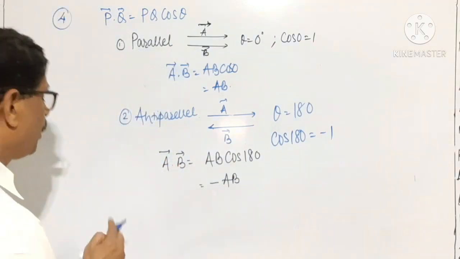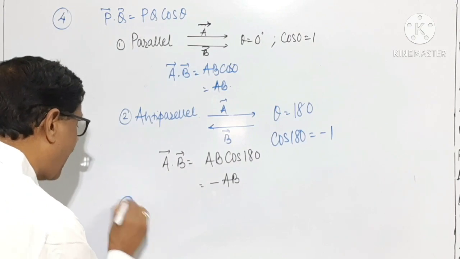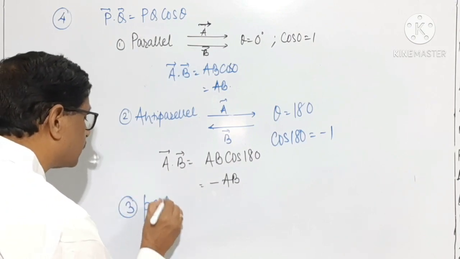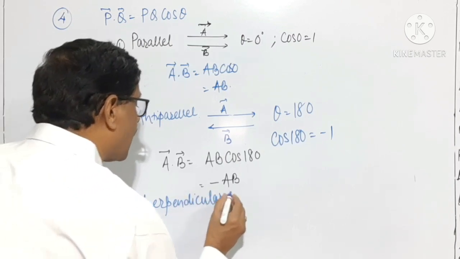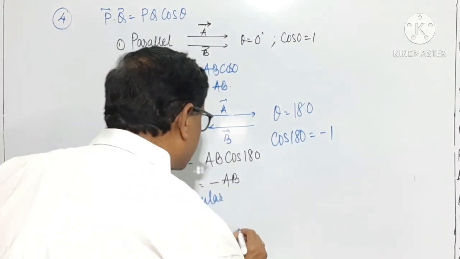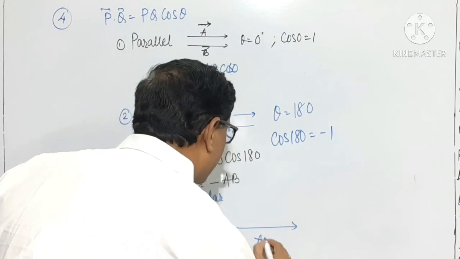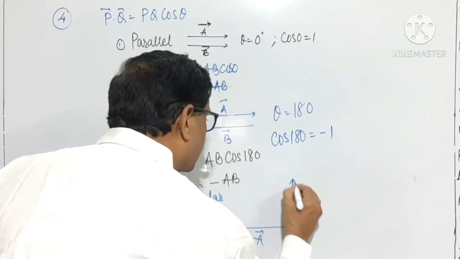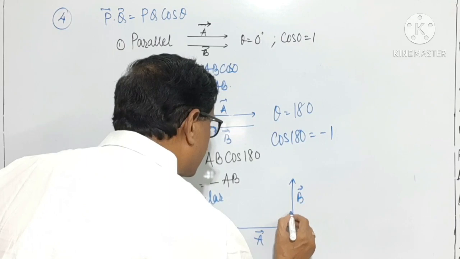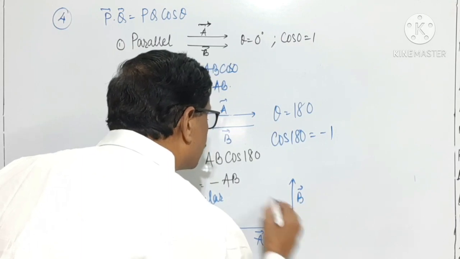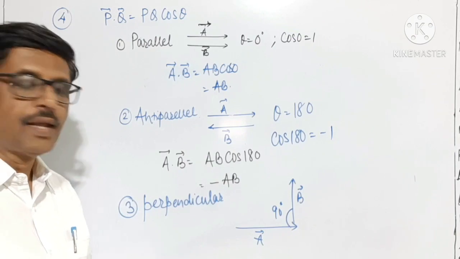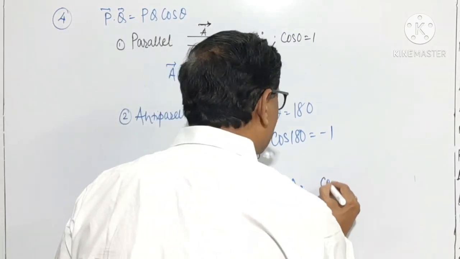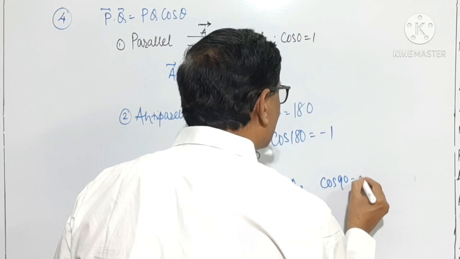Now, thereafter, if two vectors are perpendicular to each other, one vector is vector A and the other is a perpendicular vector B, the angle between the two is equal to 90 degrees. Then cos of angle 90 is equal to 0.